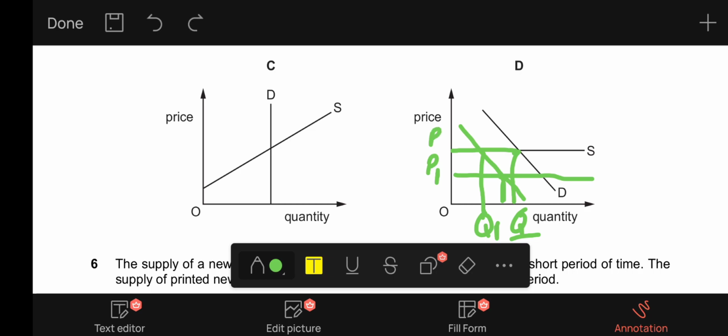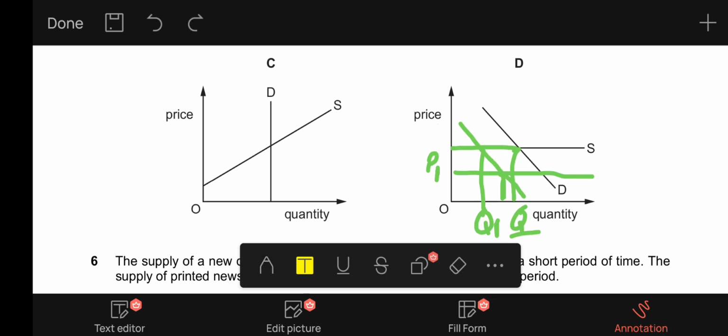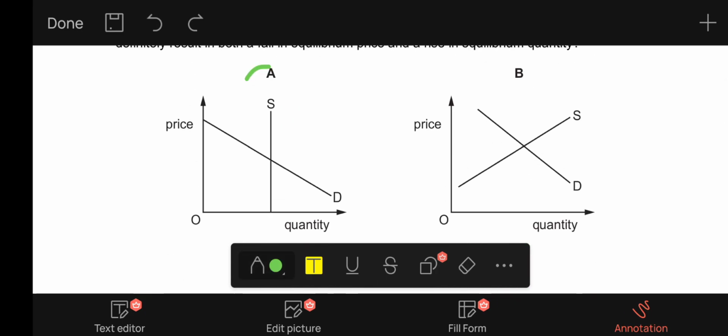So D is also incorrect, and our correct option is A.